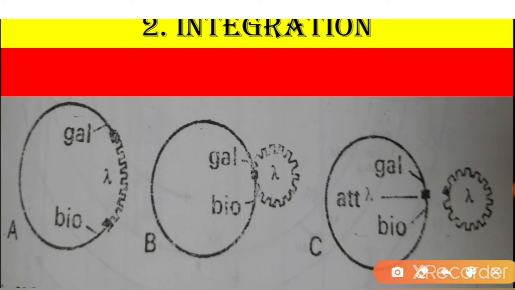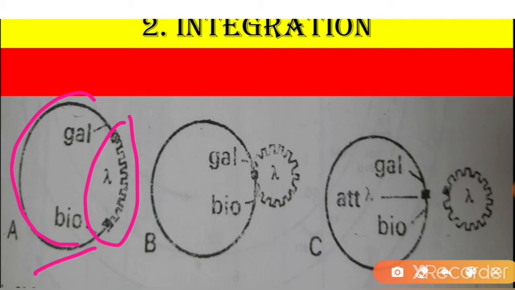Now let's see what it is. In the lysogenic cycle, the viral chromosome becomes integrated into the host chromosome. This is the host chromosome and this is the lambda phage chromosome. Once integrated into the host chromosome, it is called a prophage. Prophage means that in the lysogenic cycle, the viral chromosome becomes integrated into the host chromosome.